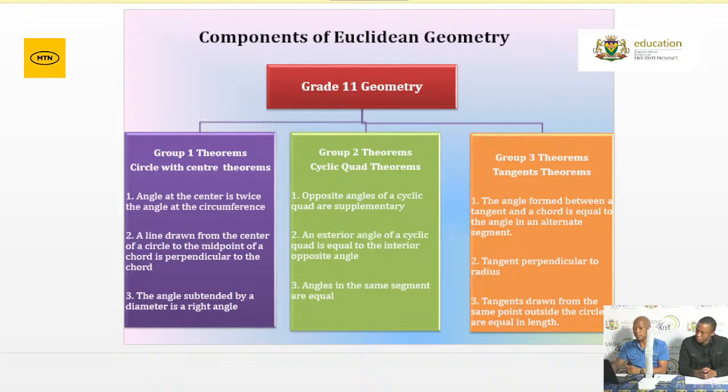That is very, very important. These are the typical questions that you are having for Euclidean geometry. 8.1, there it is, the proof. Please, like I indicated earlier on, your construction for the first question is very, very important. For 8.2, I indicated in the diagram below, O is the center of the circle.